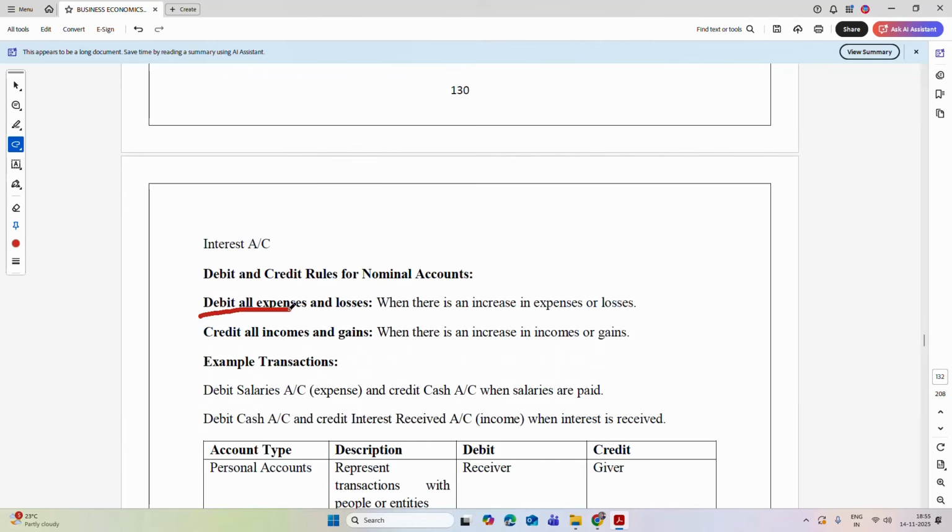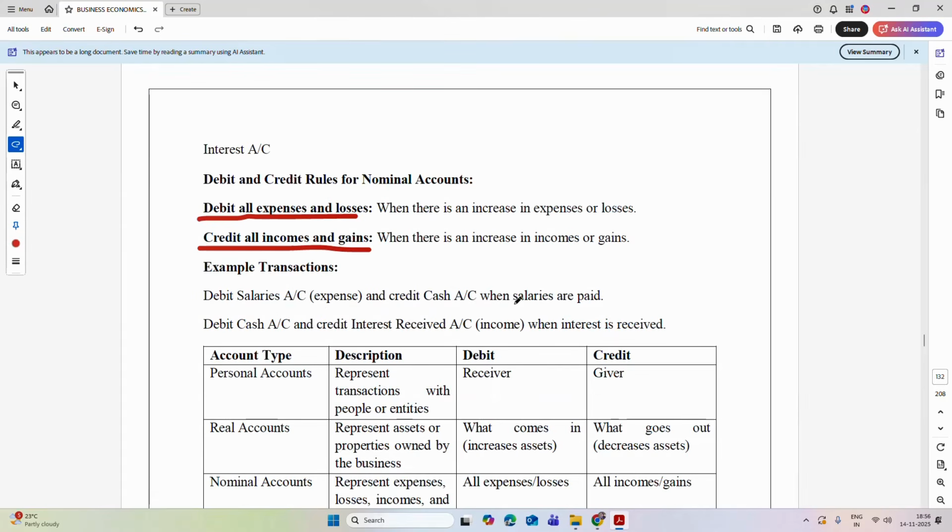Now, in case of nominal accounts, you have to debit all the expenses and losses and credit all the incomes and gains. So whenever there is an increase in expense or loss, it is to be debited, and whenever there is an increase in income or gain, it has to be credited.